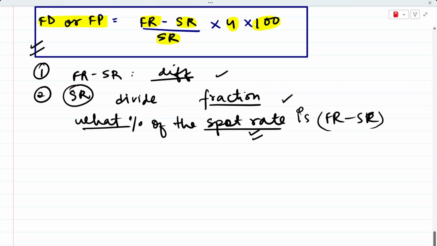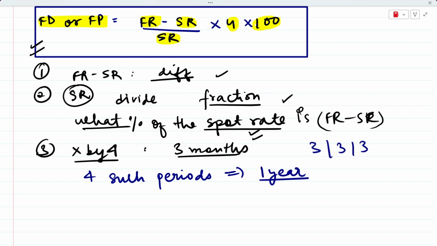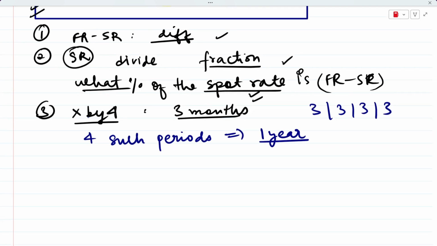And then the third step that we do is that we multiply it by 4. Now, what is the meaning of this? This means that the forward contract is for 3 months, and there are four such periods in 1 year. We can divide the entire 1 year in four such periods of 3 months each. So we'll have 3 months, 3 months, 3 months, and 3 months in one single year. So what are we doing by multiplying it by 4? We are annualizing it. We are making it a yearly figure, right?